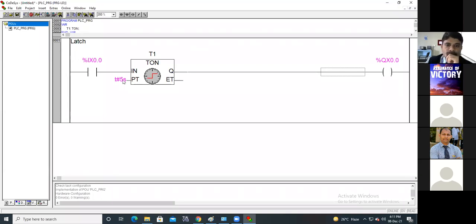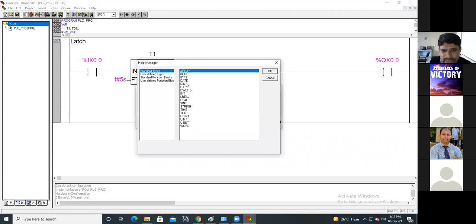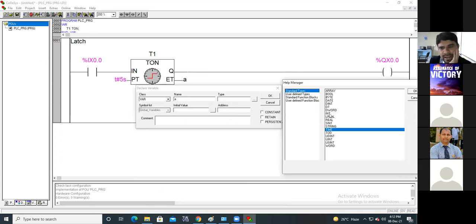Now, if you want to observe this time, this is ET, that is called elapsed time. Put here, I can give it a name, A. See, again a pop-up window. Here the type is bool, which is not an appropriate type. Give here time. See, it is time. Then you have to click here, and in that you have to choose the time type. Then press OK, and then OK.